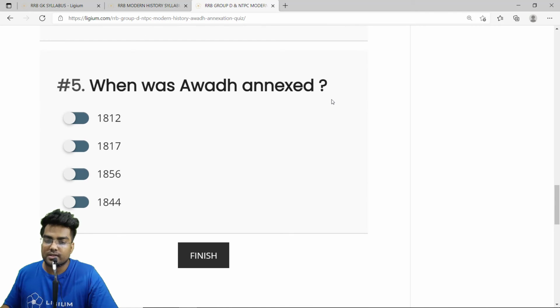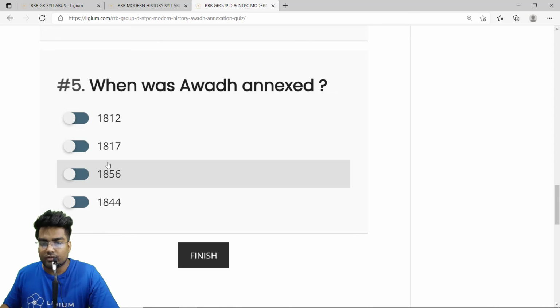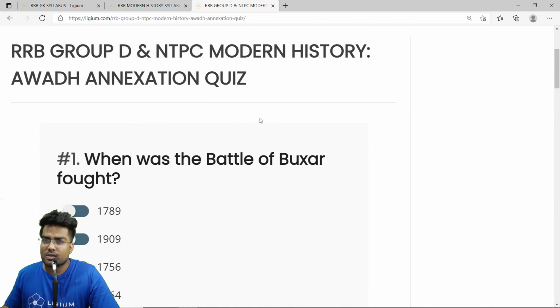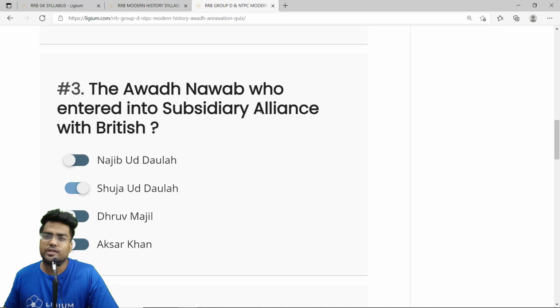When was Awadh annexed? Now, this is the last question and perhaps the easiest question. One of the reasons of the 1857 revolt, the civil war, was the annexation of Awadh. It was one of the major reasons. So the correct answer is 1856. We have solved 5 MCQs. This was a very easy chapter, a very small chapter.